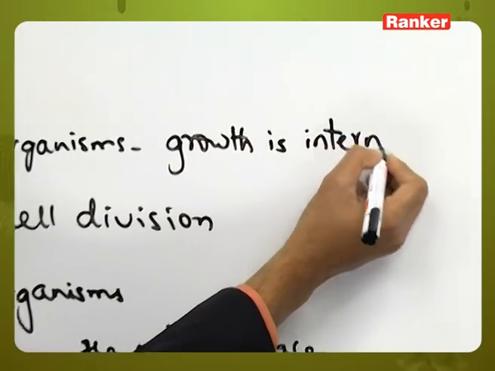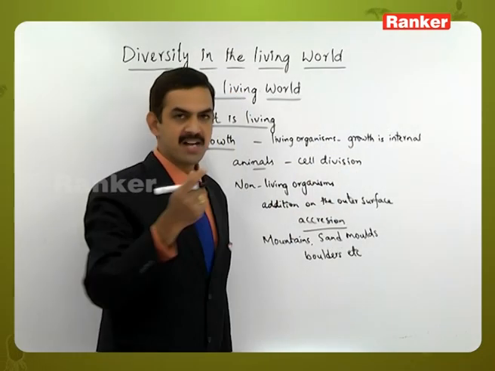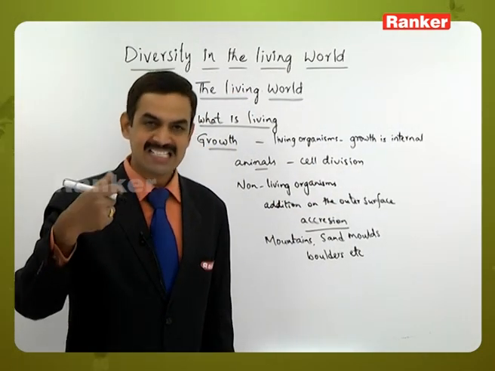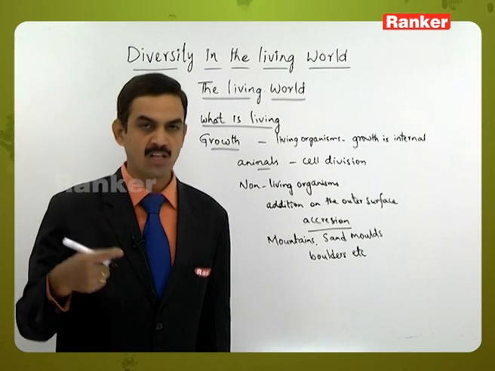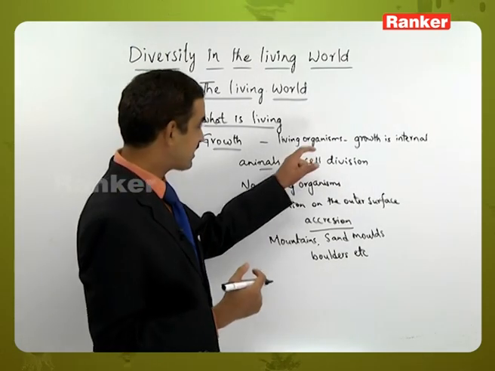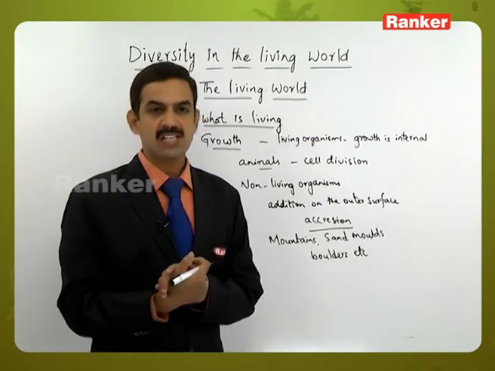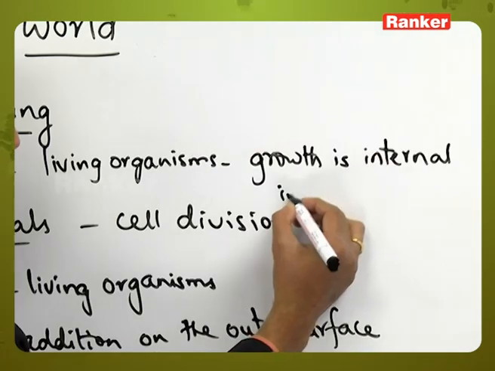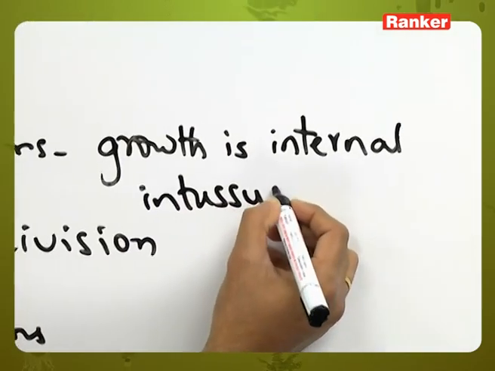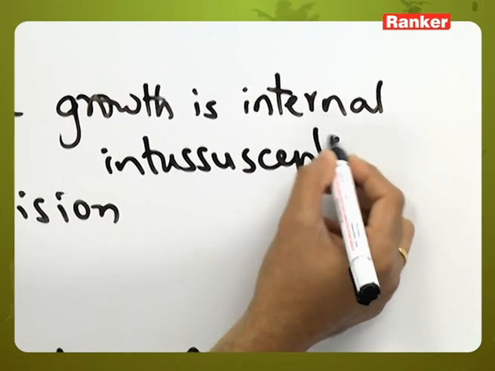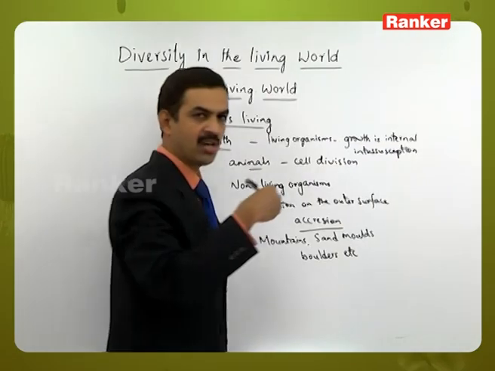So what do you mean by internal growth? Here, as we had already discussed, the cells are added inside the body of the organisms but not on the outer surface. So here we can say that it is a process of intussusception, where the new cells are added on the inner side of the body.